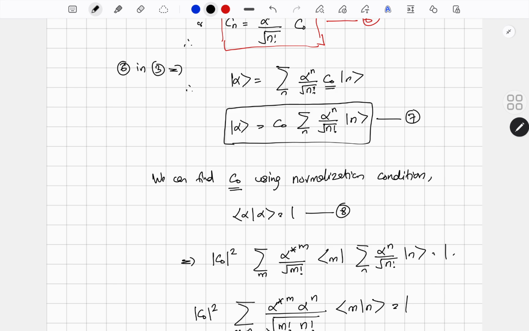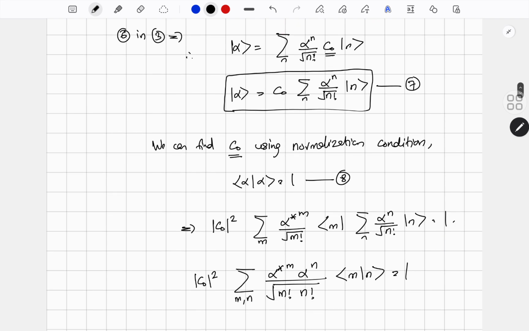Substitute equation number 7 into 8. First we have to find bra alpha, then ket alpha. Let us keep different indices for bra alpha and ket alpha: for bra alpha I am going to use m as my index, and for ket alpha n, in order to differentiate the two.